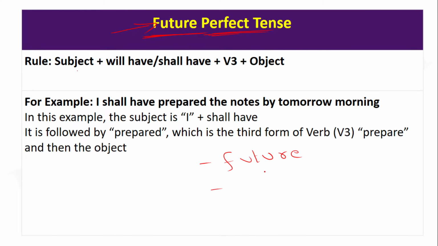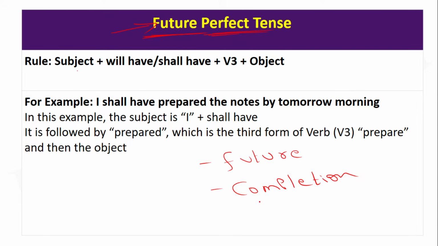So, listen carefully. This tense is used to describe a future action, but you are actually mentioning the future completion. That's the whole point here. It means you are not just saying that this action will take place in the future.